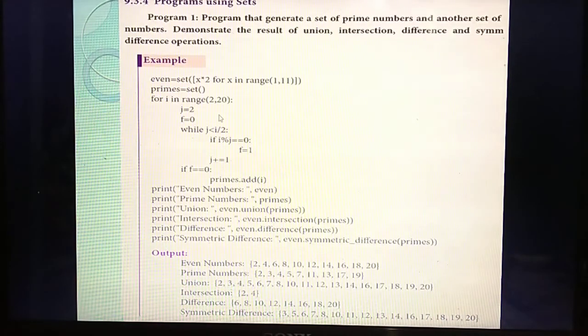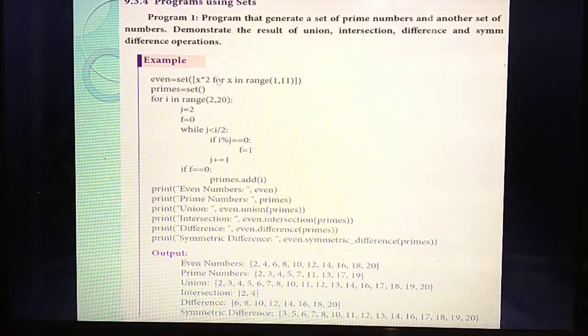For that, first you are going to define a for loop. Now itself please study. For one variable i in range(2, 20). What's the meaning? So you are going to enter the numbers from 2 to 20. Understand? Yes. Then here they are going to declare two variables. What are the variables? j and f. The value of j is starting from 2.